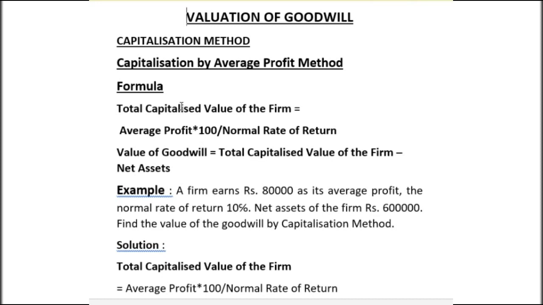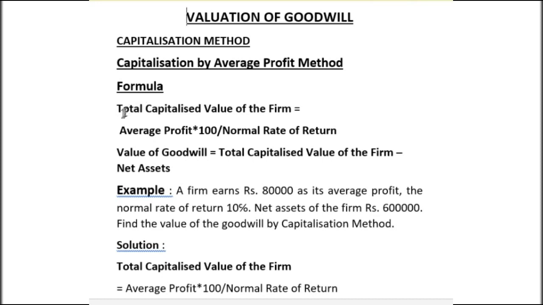Today we will study the third and last method of valuation of goodwill, that is the capitalization method. The capitalization method can be solved in two ways: by using the average profit method and by using the super profit method. In order to solve by the average profit method, we need to calculate the total capitalized value of the firm.